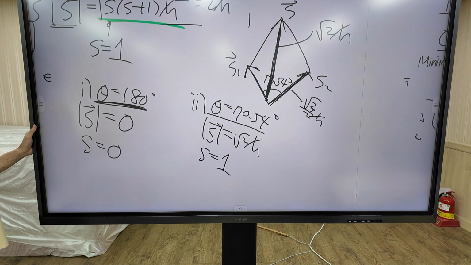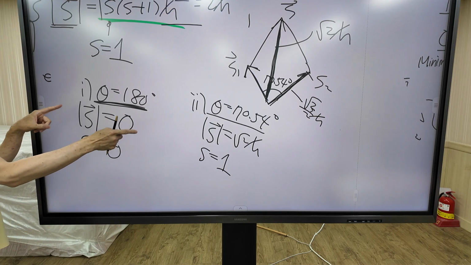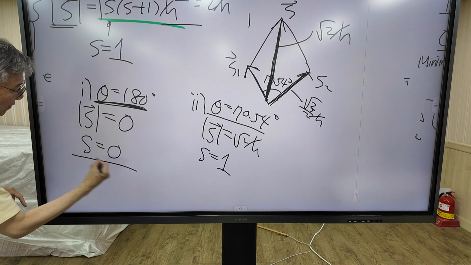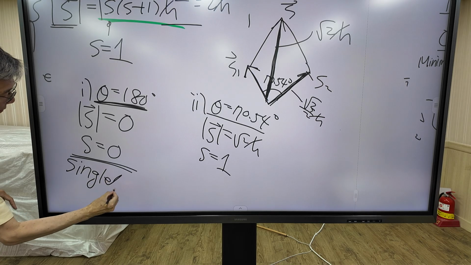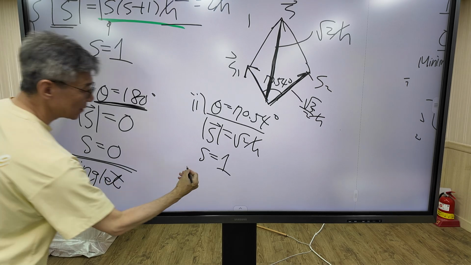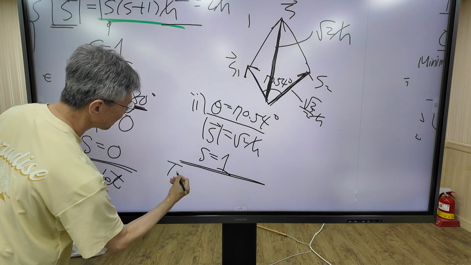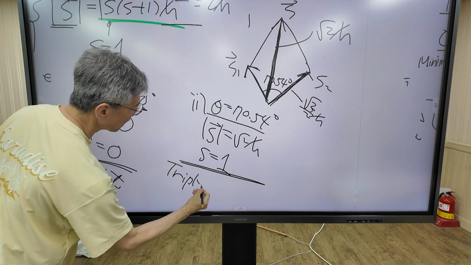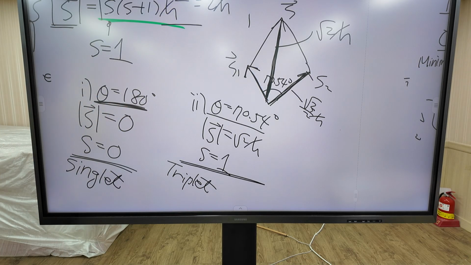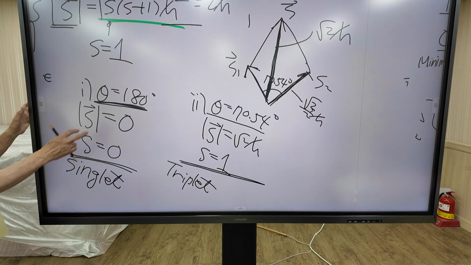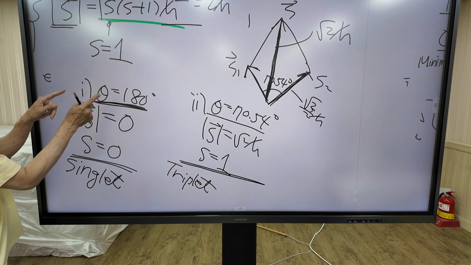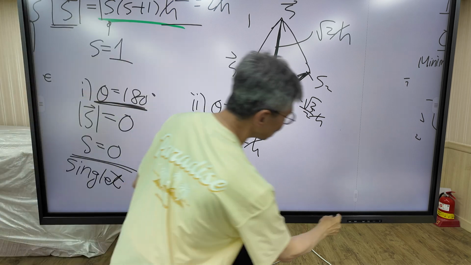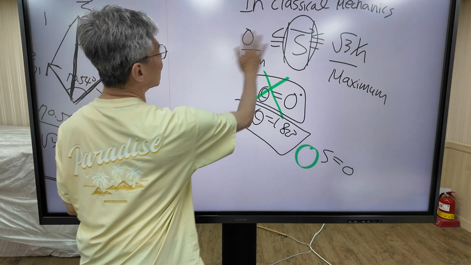Now I'm going to visualize this situation. This one is called the singlet state. This one is called the triplet state. I'm going to visualize the singlet state. In the singlet state, the angle between the two spin vectors is 180 degrees.